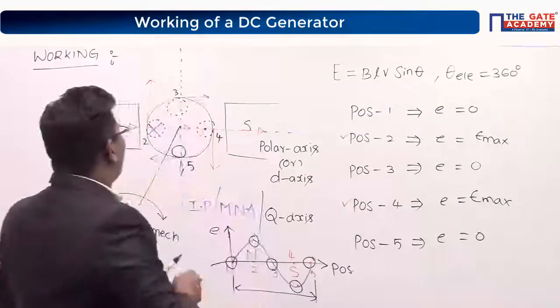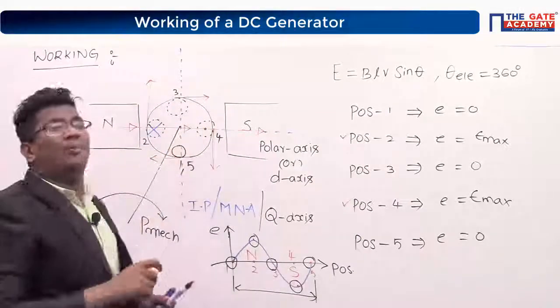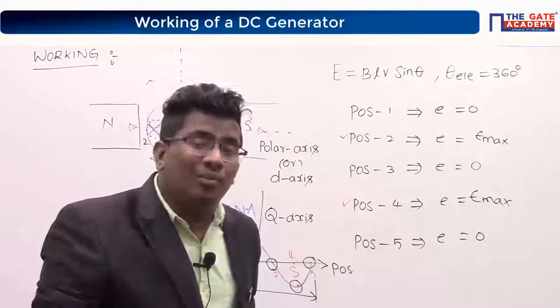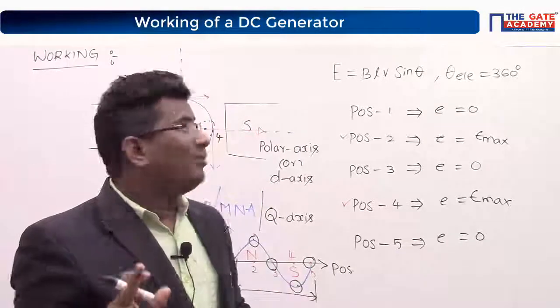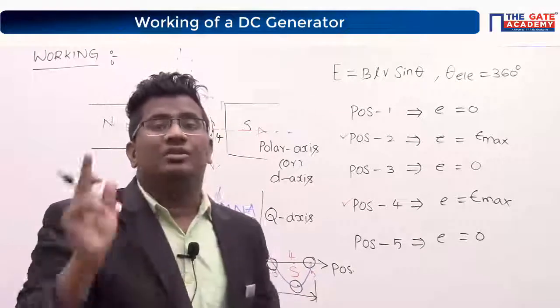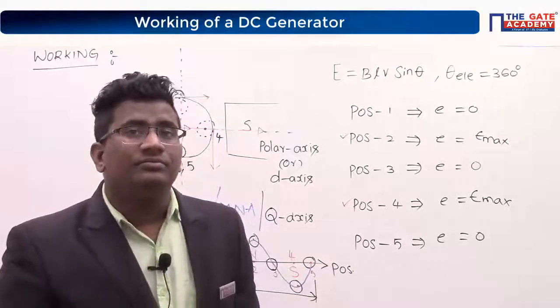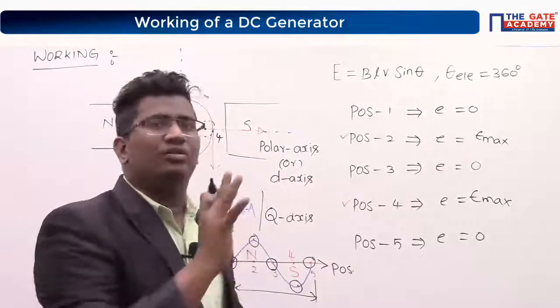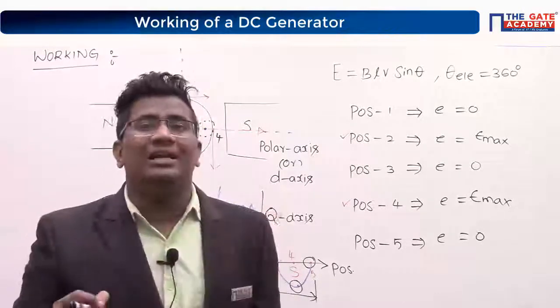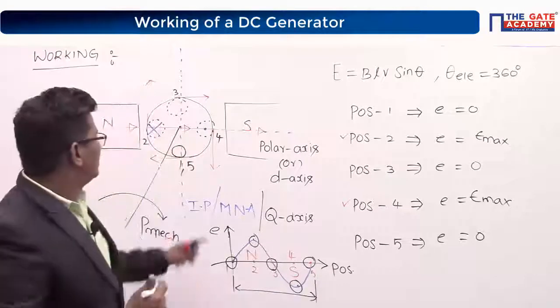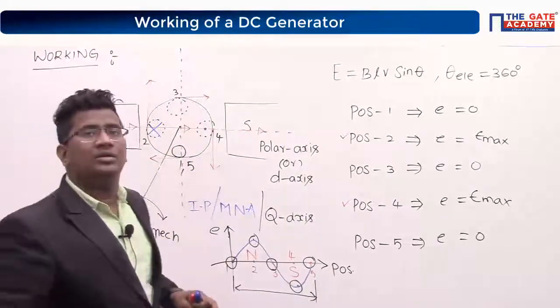Tell me, one complete revolution is how many mechanical degrees? Come on, respond. So many conclusions we will get from this. Circle. How much?